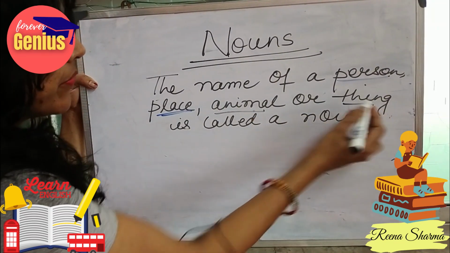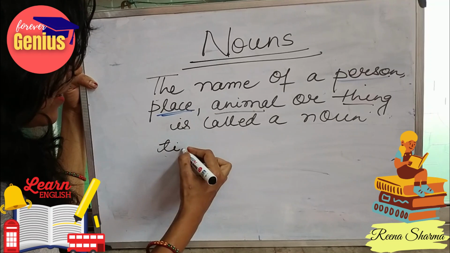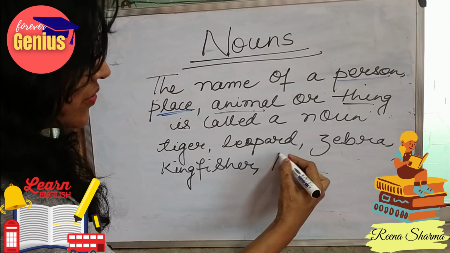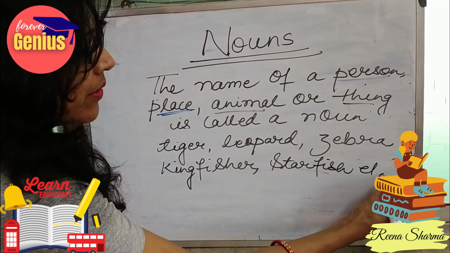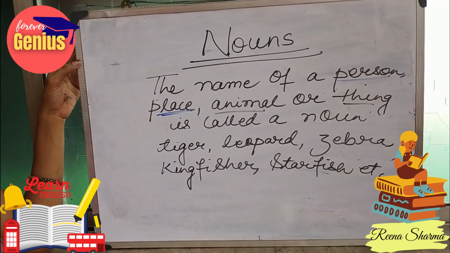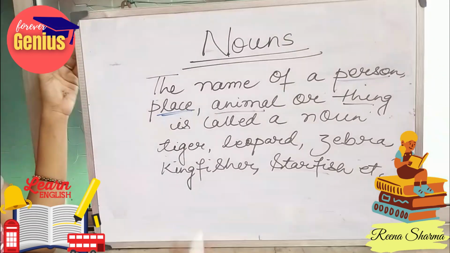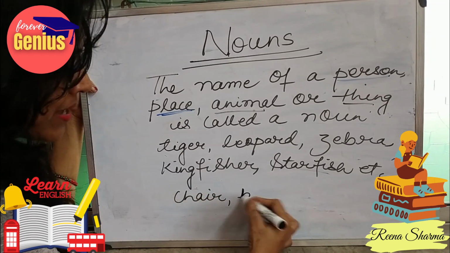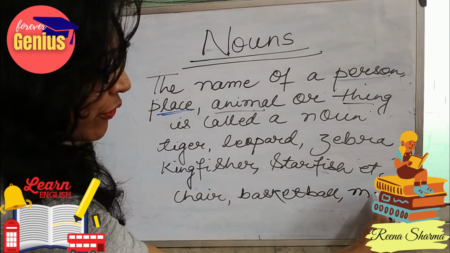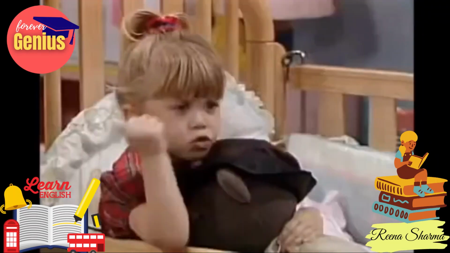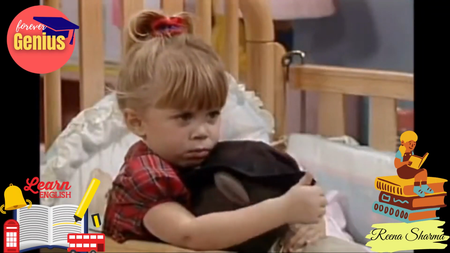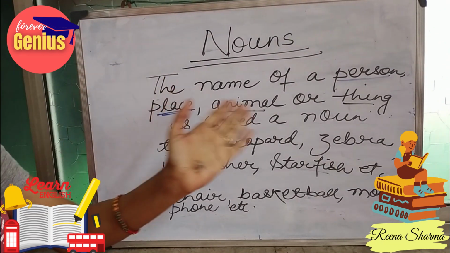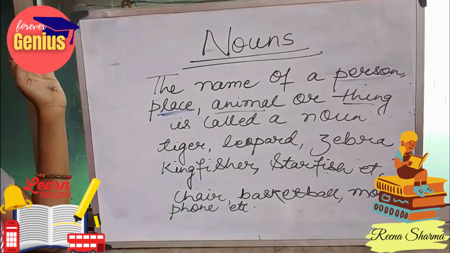It can be tiger, leopard, zebra, kingfisher, starfish, etc. And for thing, it can be any material thing like your chair, your basketball, your mobile phone, etc. So these names of person, place, animal or thing are called a noun.